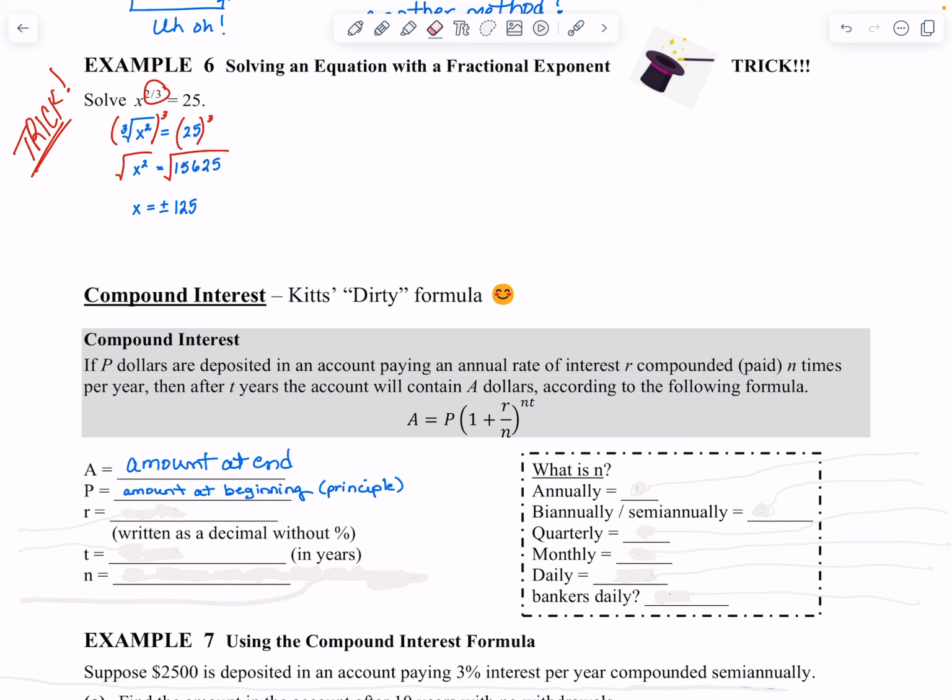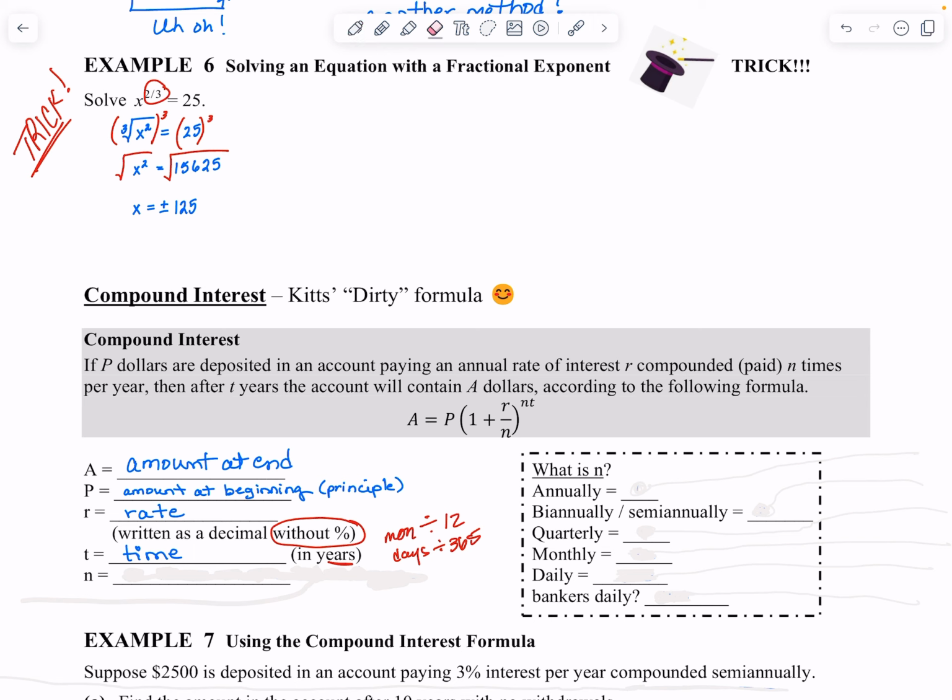Okay. The R, of course, is your rate. The key is you have to write it without a percent. So you've got to change it from percent to a decimal before you put it into your formula. Your time must be in years. Okay, so if they give you months, you're going to divide by 12, right? So months, you're going to divide by 12. If they gave you days, you divide by 365, all that kind of stuff.